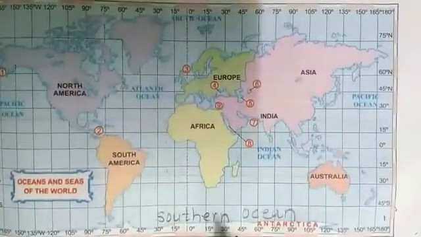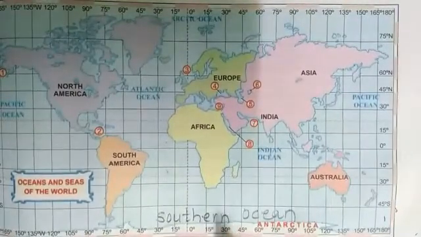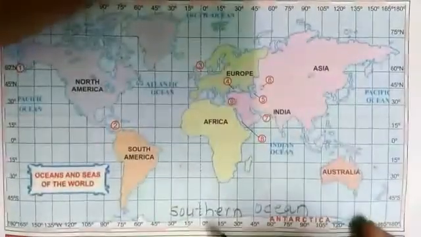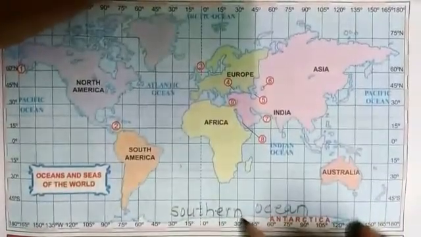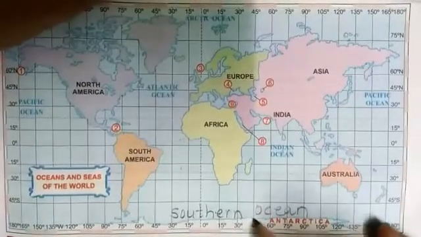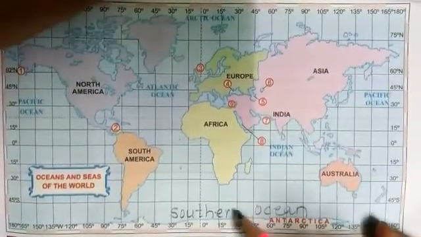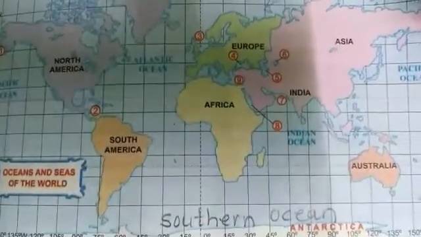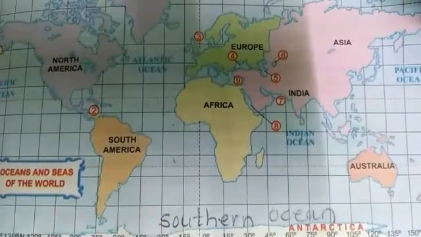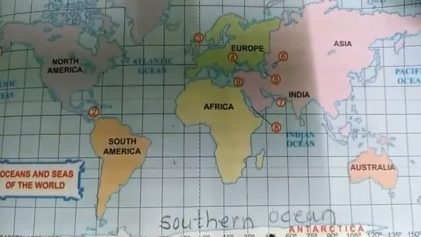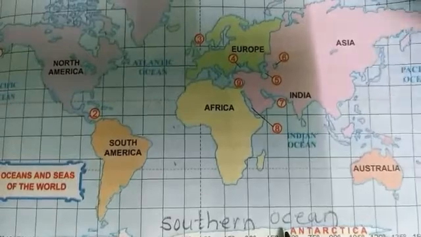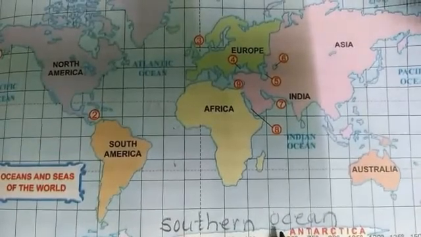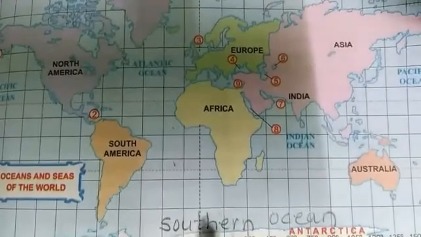Southern Ocean. Southern Ocean is also known as Antarctic Ocean. During winter, half of the Southern Ocean is covered with icebergs and ice. Antarctica, the windiest, driest and coldest continent in the world, is contained within the Southern Ocean.